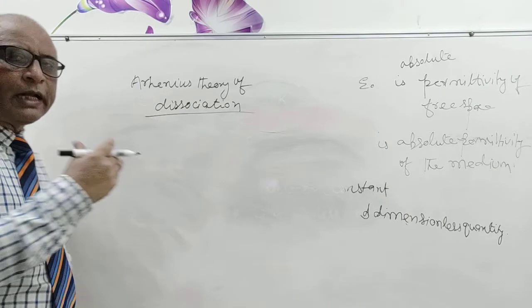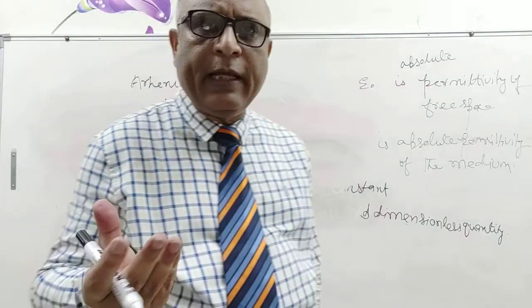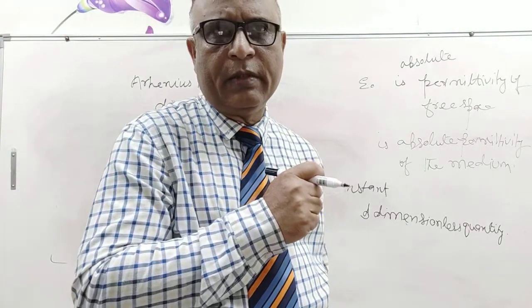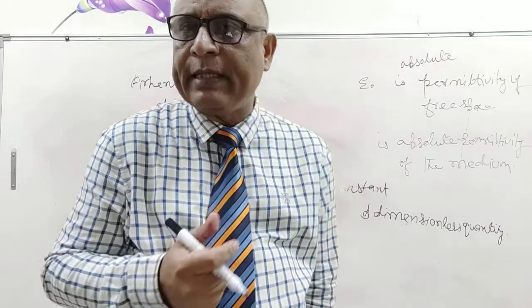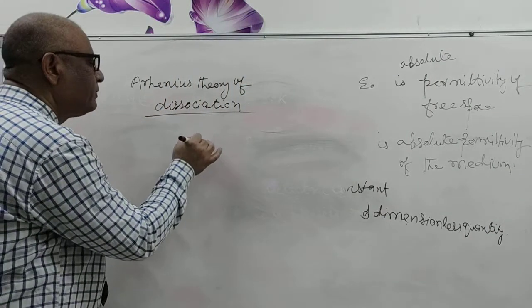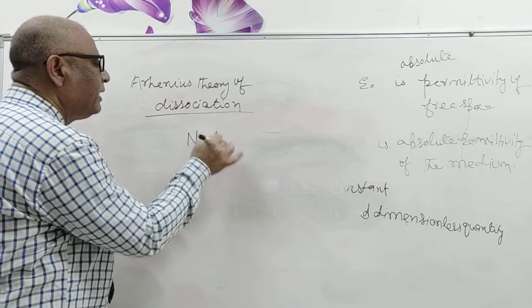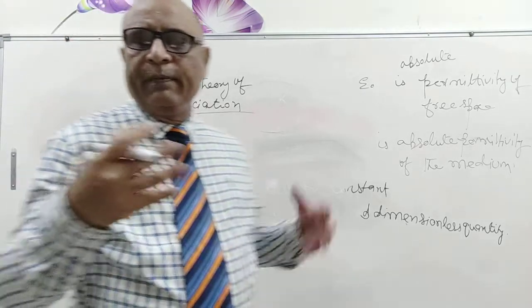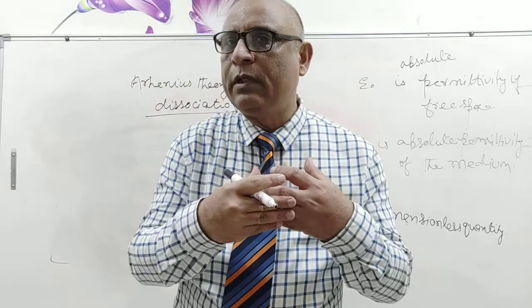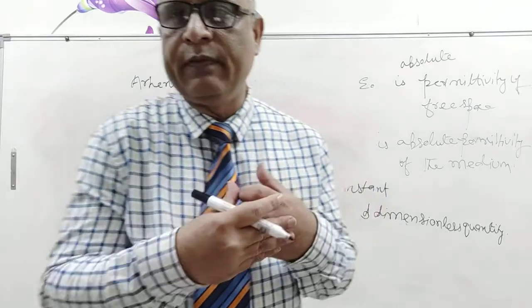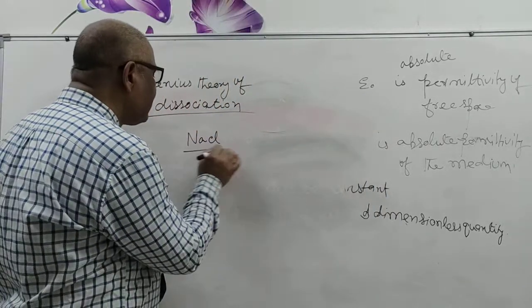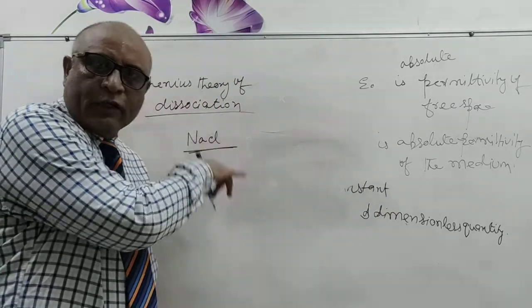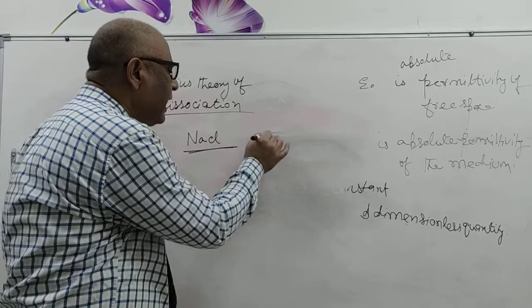How can you ionize a compound? For example, NaCl, sodium chloride. They are bound by electrostatic force, sodium positive and chlorine negative. Suppose that in NaCl, sodium and chlorine are bound by force F.